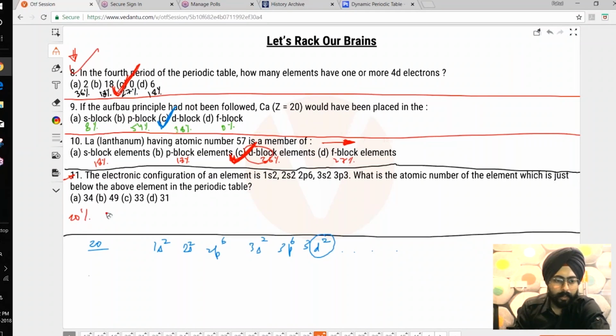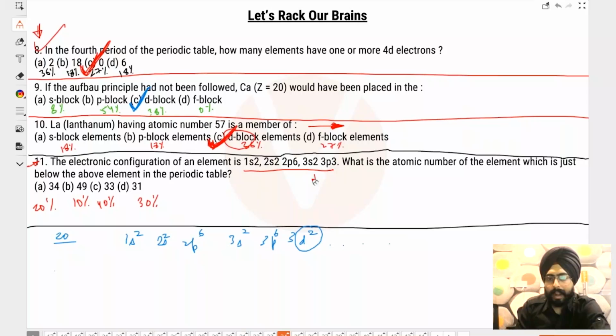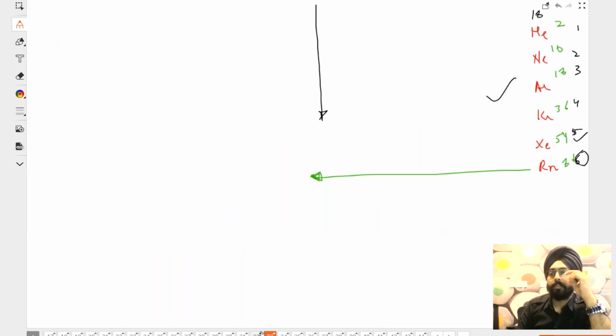20% say A, 10% say B, 40% say C, and 30% say D. People, all that you had to do is take this element and add 18 electrons to this one. That's all. So 3 plus 2 plus 6 plus 2 plus 2. This is 15. 15 plus 18 is how much? That's all you had to do. Now, for those of you who were confused, ki sir, ab kitna add karna hai? 13, 18, 15, what should we add?